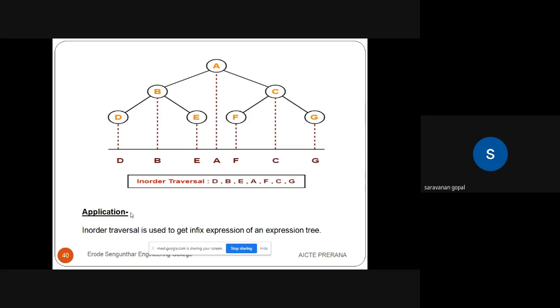So the first element is the root node. Next, you take the next elements and compare them to the root, the first element. If it is a minimum value, go for the left side. If it is a maximum value, go for the right side. This procedure is followed by the binary search tree. After completing your binary search tree, you take the in-order tree traversal. All the elements come in ascending order.